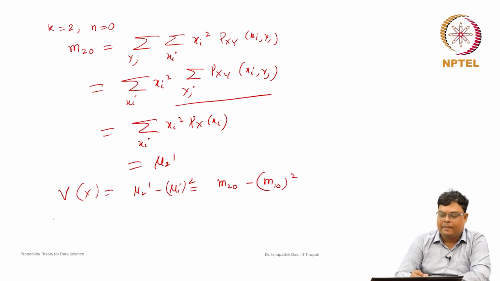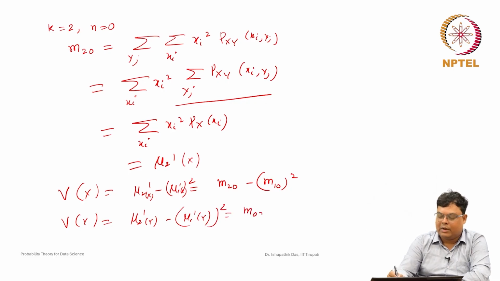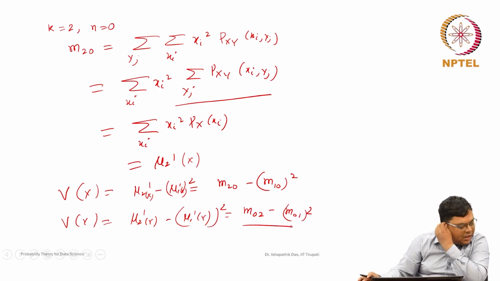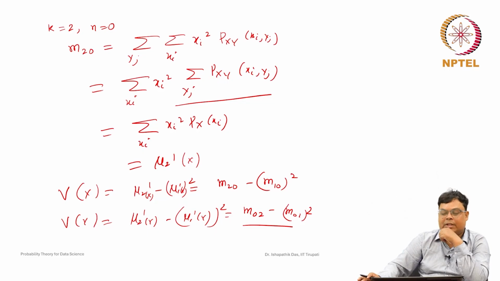Similarly, this mu 2 dash with respect to the variable x only, we take this notation, mu 1 dash also the same. We can write mu 2 dash as the expected value of x square; if we write a notation for x, it is mu 1 dash x. Then the variance of y will be similarly mu 2 dash for y minus mu 1 dash for y whole square. This is nothing but m 0 2 minus m 0 1 whole square. So, we can find the mean and variances using this formula.